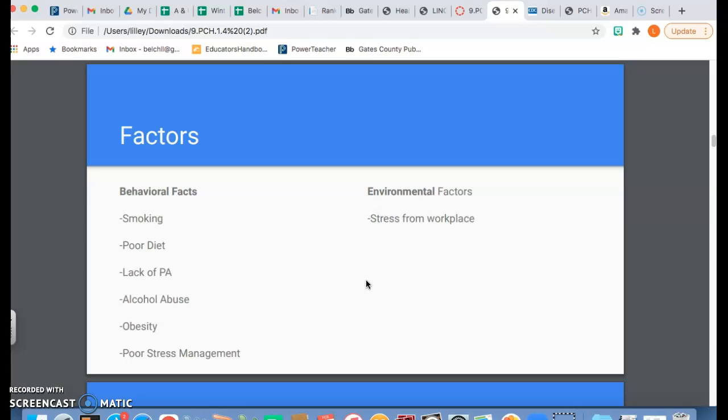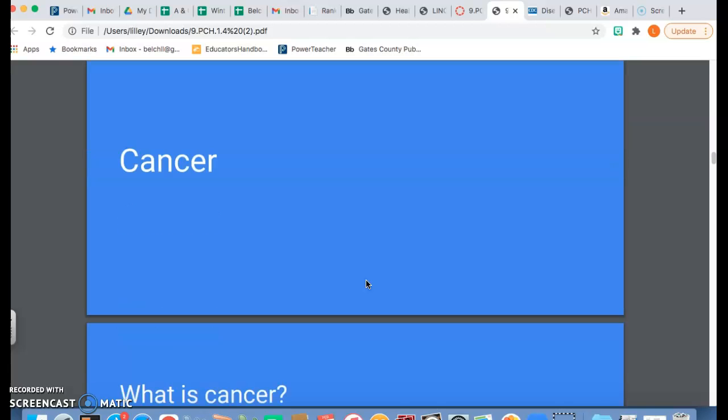Factors for CVD, behavioral factors. These are things that you do, the way that you act. Things like smoking, a poor diet, lack of physical activity, alcohol abuse, obesity, and poor stress management. Environmental factors, like stress from work and stress from daily life, can also increase your risk for cardiovascular disease.